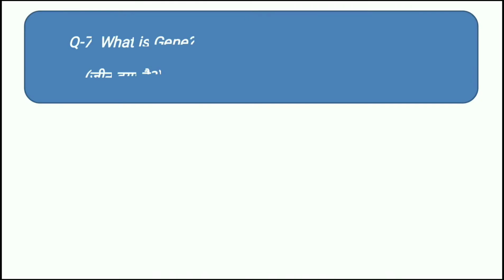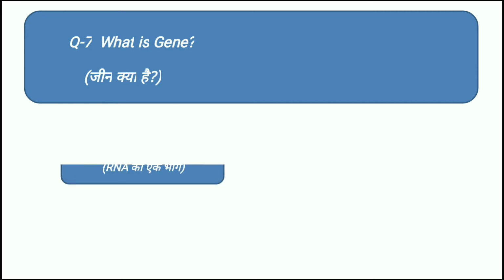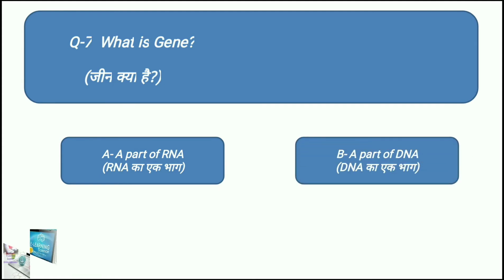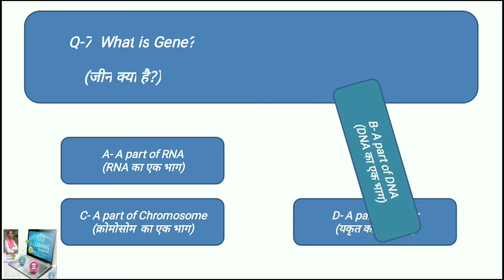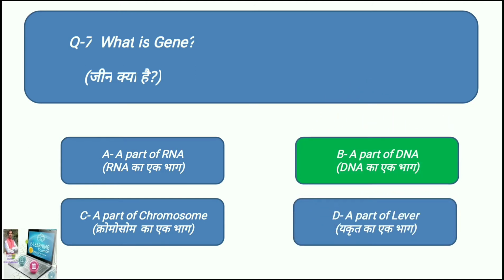Question number 7 is, what is a gene? What do you mean by gene? Your options are, option A is a part of RNA, option B is a part of DNA, option C is a part of chromosome, and option D is a part of liver. The right answer is a part of DNA. A gene is a part of DNA. Let's move toward question number 8.